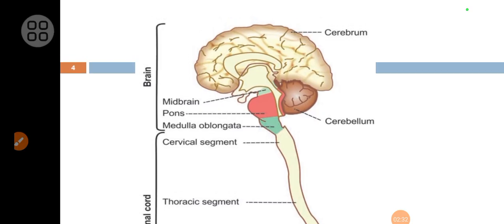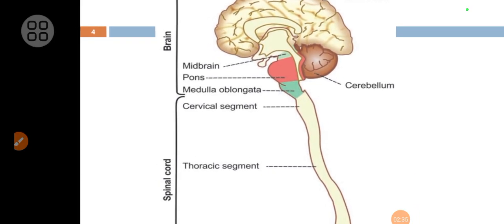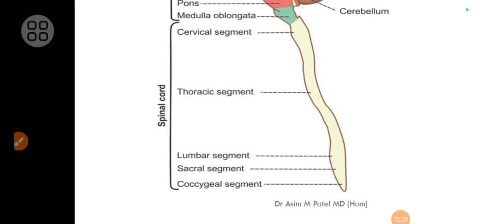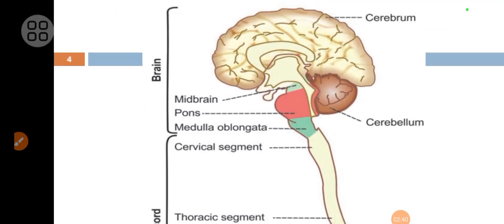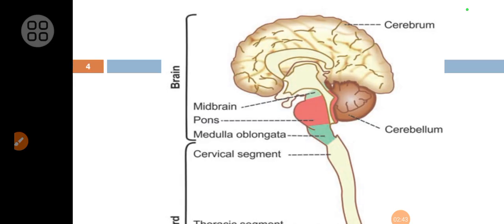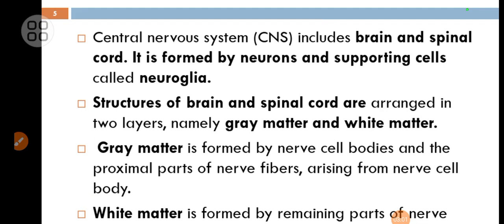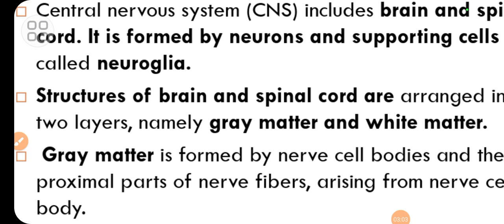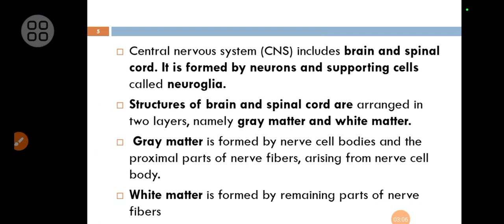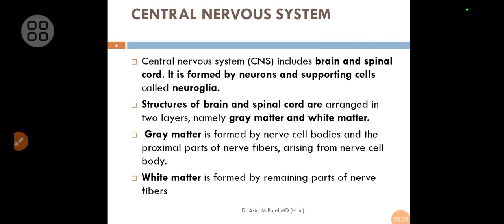Here you can see the central nervous system, which includes the brain and spinal cord. The brain is situated inside the skull. The skull is the bony covering of the brain. The brain has mainly two types of cells: neurons as well as neuroglia.